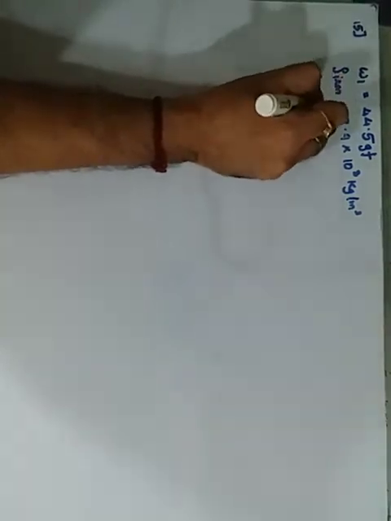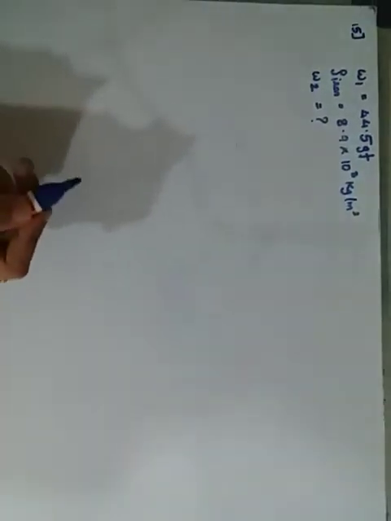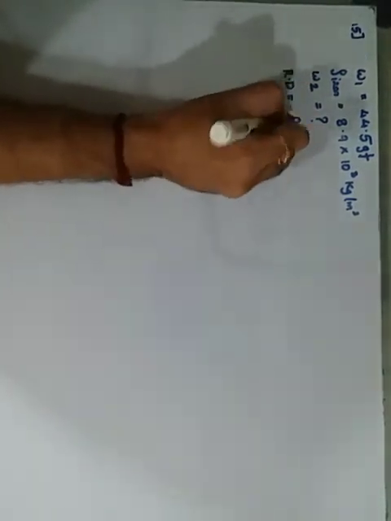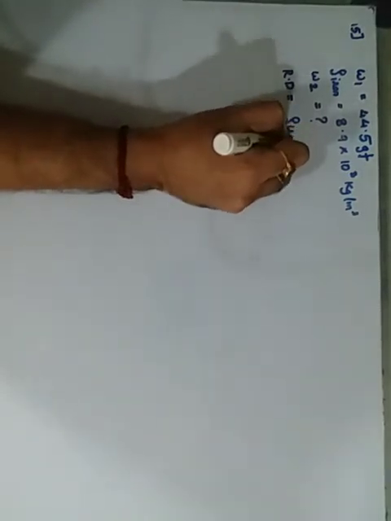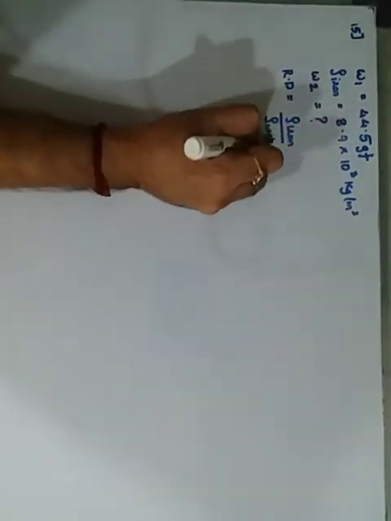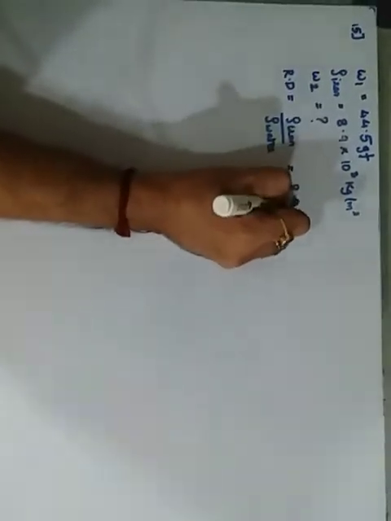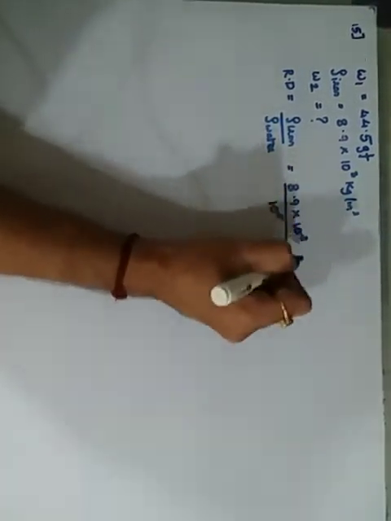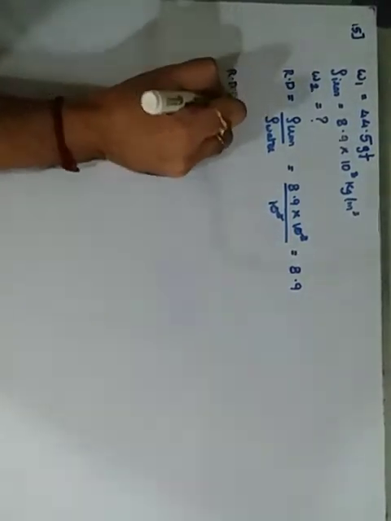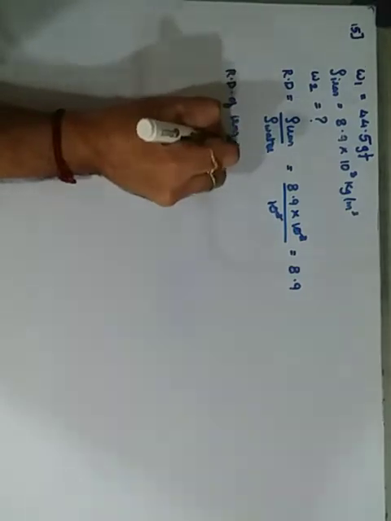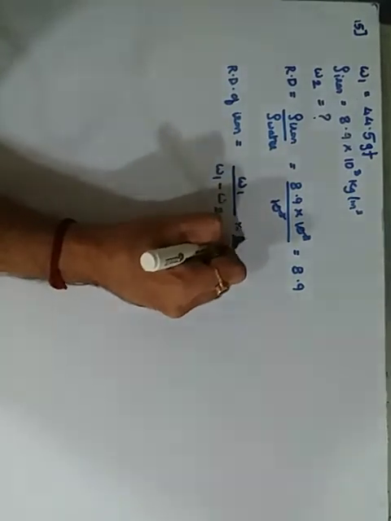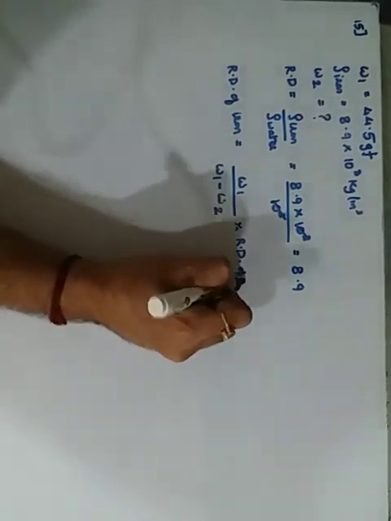Meaning we want W2 when it is in water. Right now we don't have the relative density, so first I find the relative density. Relative density is equal to density of the iron upon density of water. Density of iron is 8.9 into 10 raised to 3, and density of water is 10 raised to 3. Cut. So the relative density is 8.9. Now what is the formula for relative density of anything? Relative density of iron is equal to W1 upon W1 minus W2, into the relative density of water.